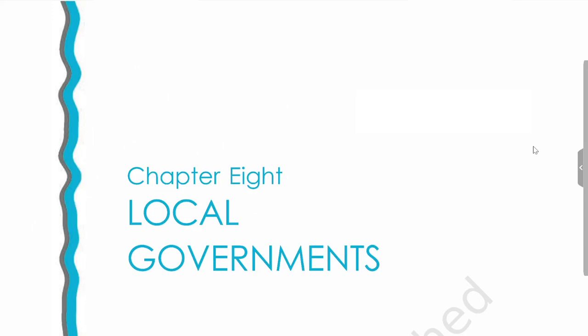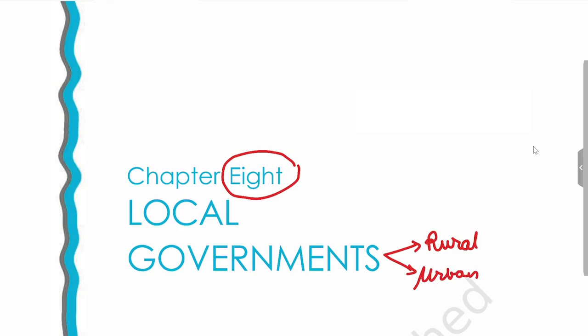Today we'll be dealing with chapter 8. This chapter 8 is from NCERT class 11 political science, Indian Constitution at work. This chapter 8 is related to local government. When the term local government is used, it includes both local government in the rural area and local government in the urban area. So we'll see this chapter now.